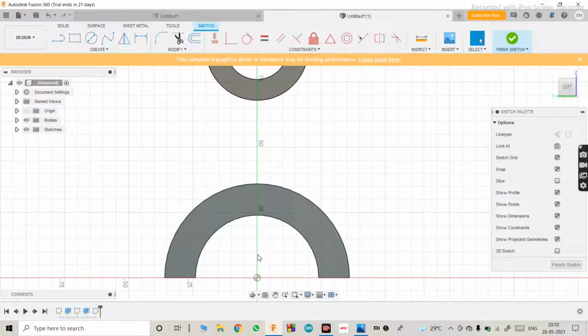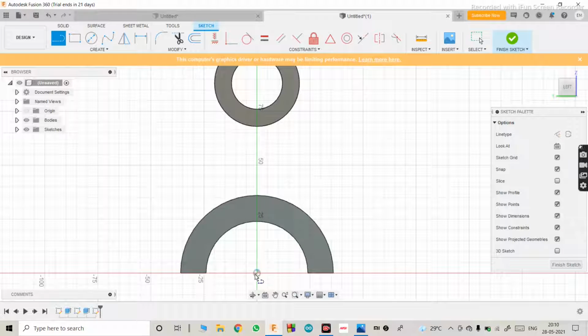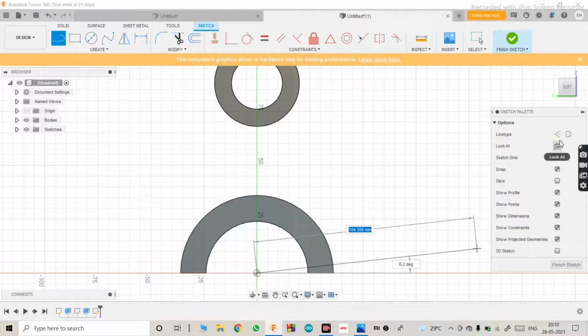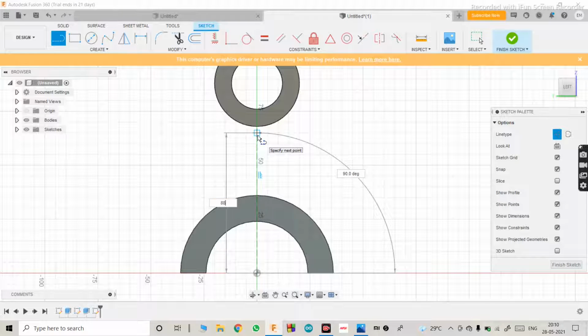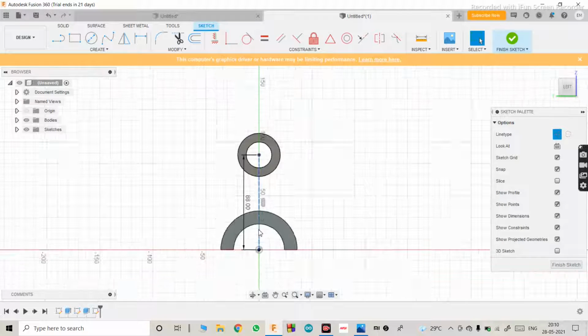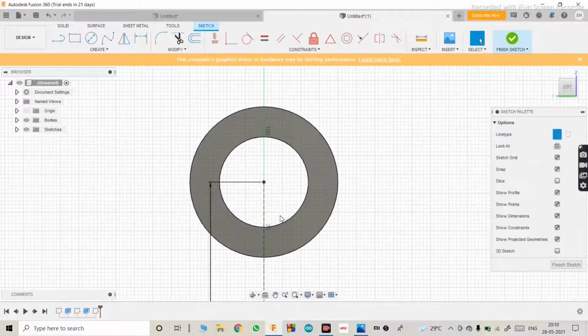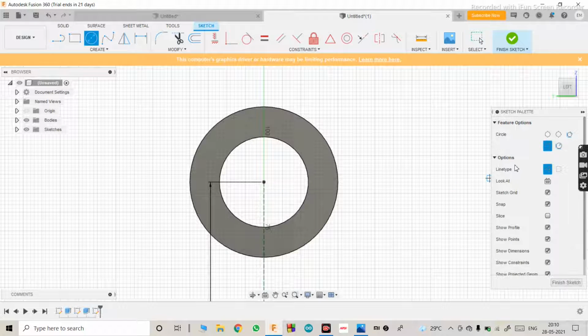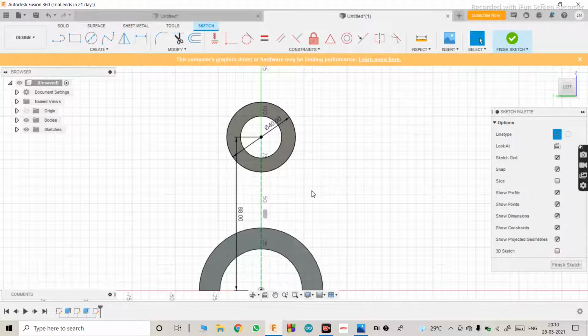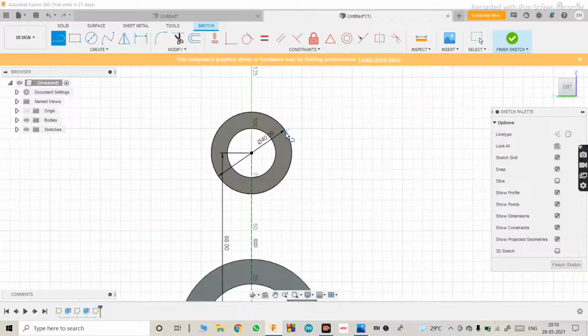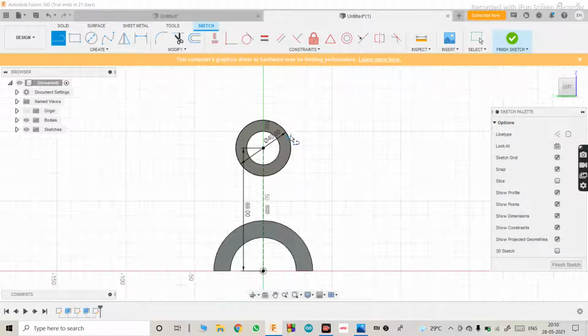So what we'll do is go to line and make the line type construction. Make it 88. You'll get the center of the circle. Then use circle. Let the line type be construction. Make this 40 again. Okay, now go back to line. Turn off the construction. Now we'll get the exact point from where to start.